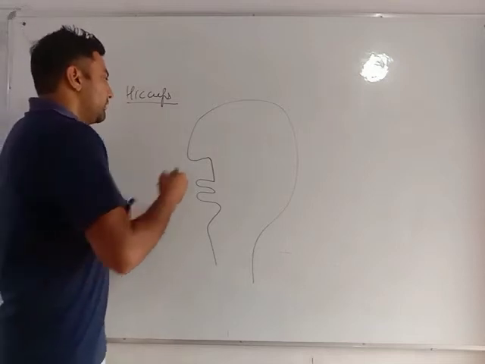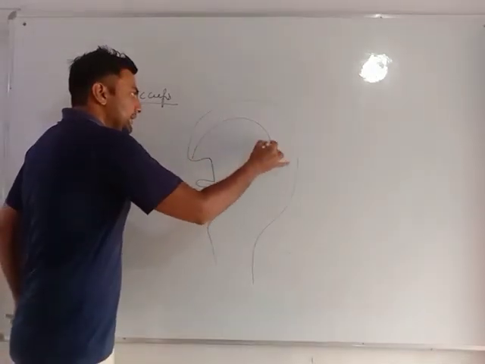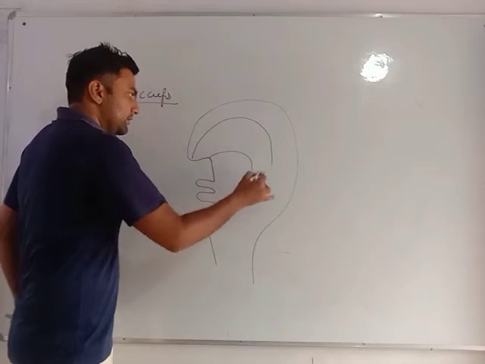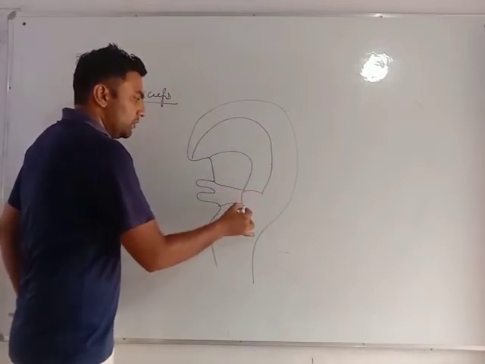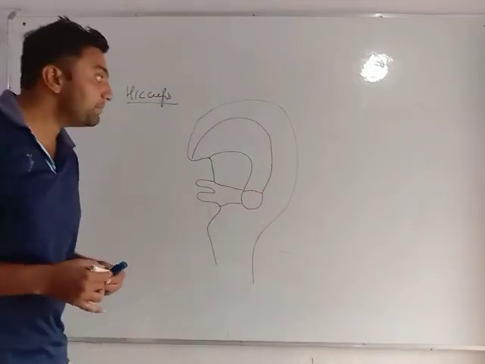See, from nose is my nasal cavity, from mouth is my buccal cavity. These both combined, same path.